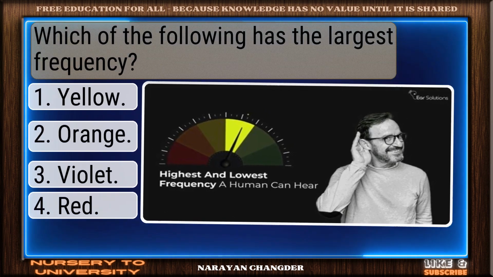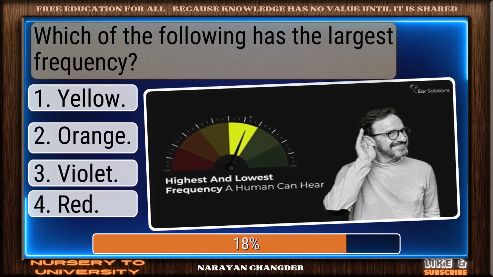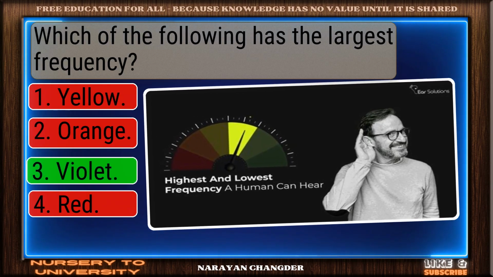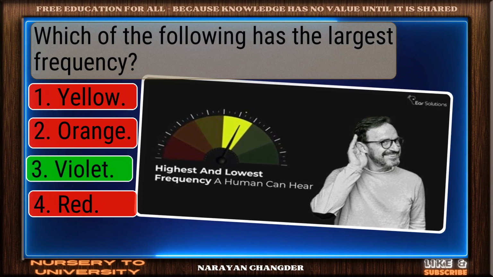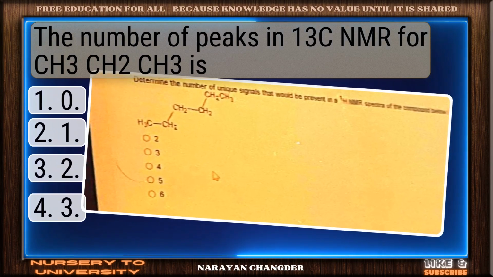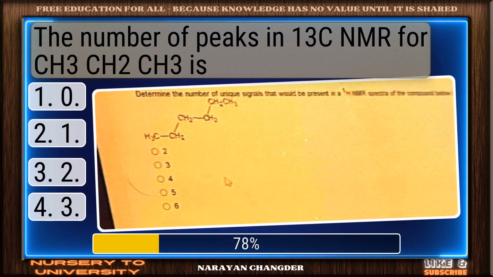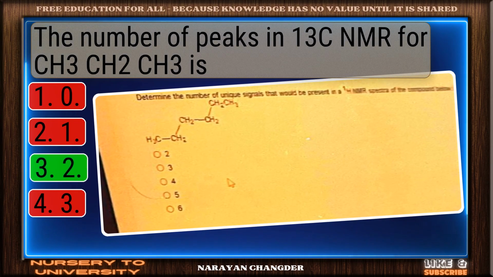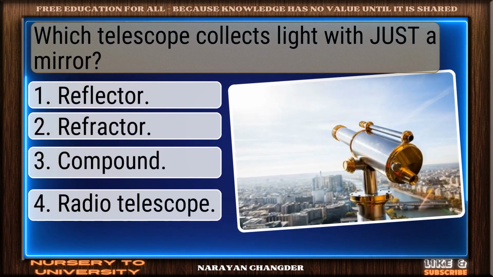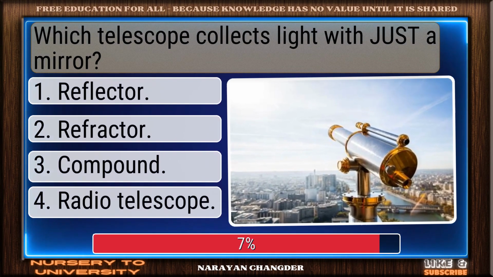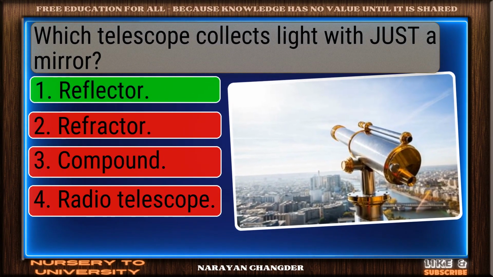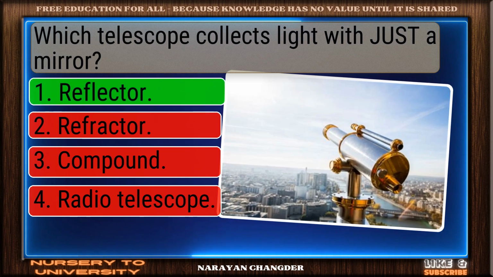Which of the following has the largest frequency? Strong choice. Violet is the right answer. The number of peaks in 13 CMS for Chh3 to Chh3 is? Exactly. 2 makes sense and it is right choice. Which telescope collects light with just a mirror? Well reasoned. Reflector is the correct choice.